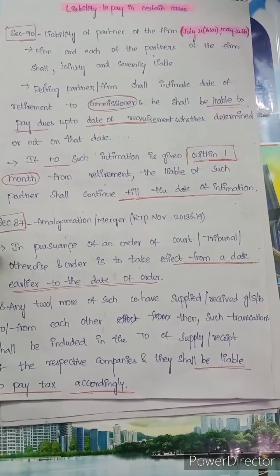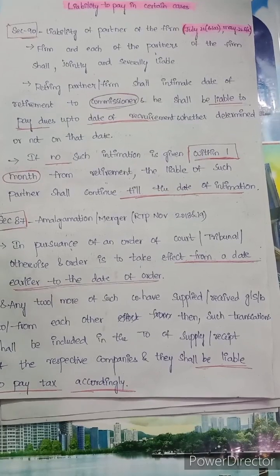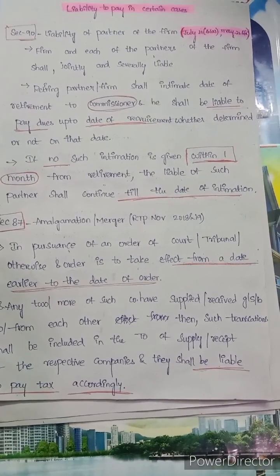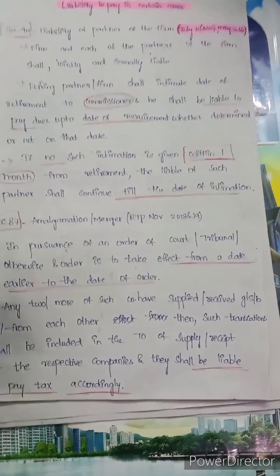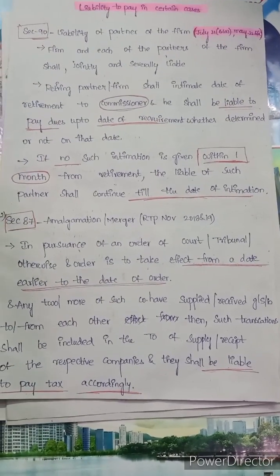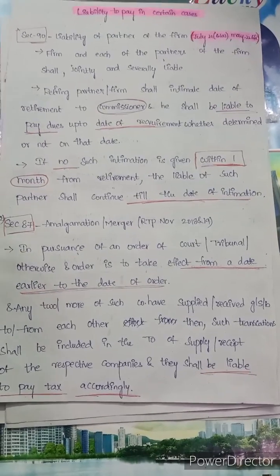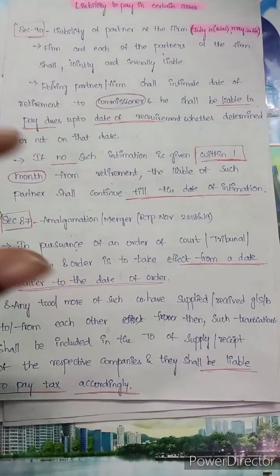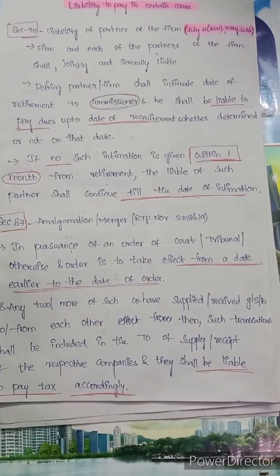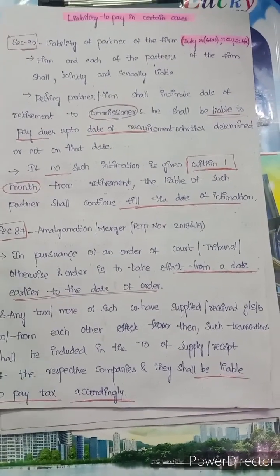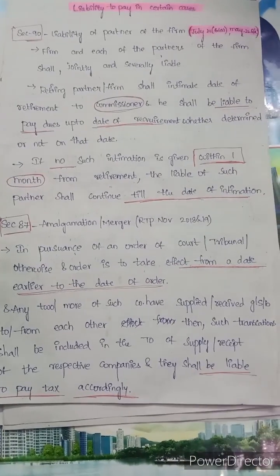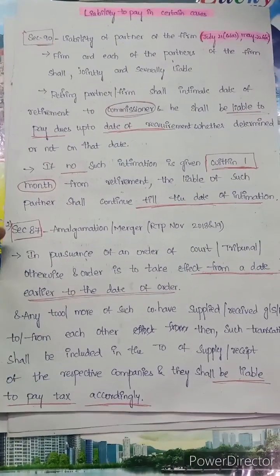So this section is about the middle period. In GST what they consider is the date of passing the order by the tribunal or court; otherwise they will consider the date of order as the amalgamation. But actual amalgamation happened 2 months prior. So GST liability, when will it come, who will pay, is the question in this section.